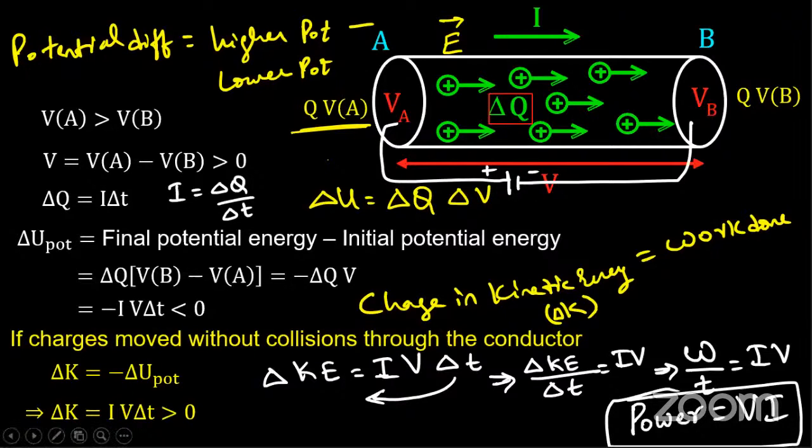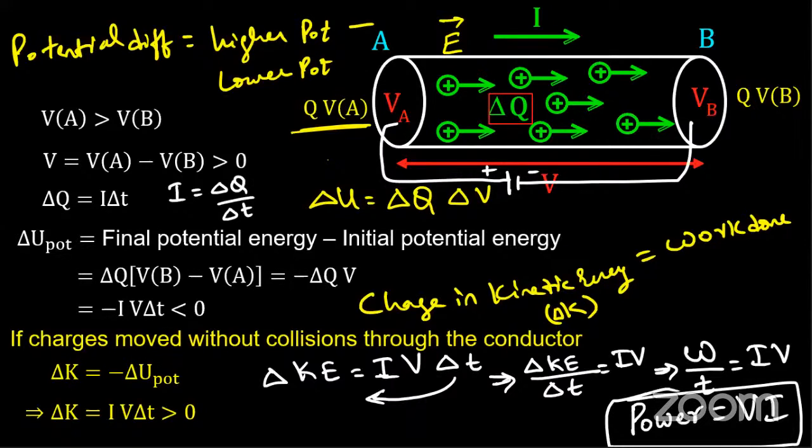So whatever the potential energy stored in the battery is discharged in the conductor as kinetic energy. These charges, which were stored inside the battery as stationary charges, had potential energy. When they are connected to the conductor, they start to move due to the potential difference. So this change in potential energy is equivalent to the kinetic energy possessed by these charges.